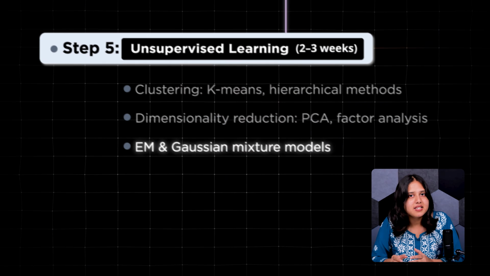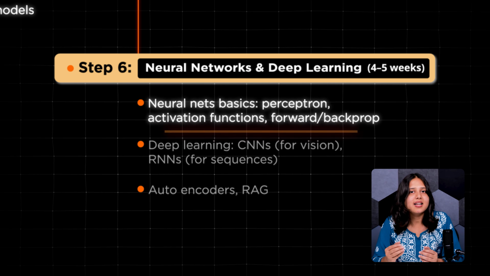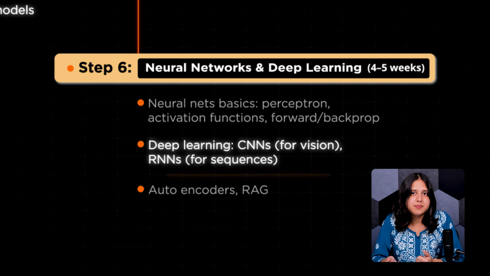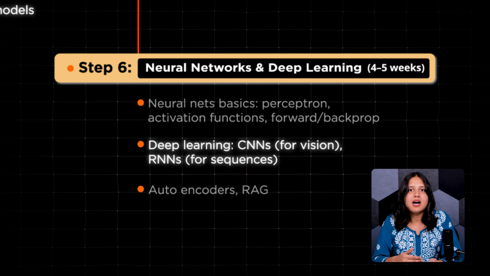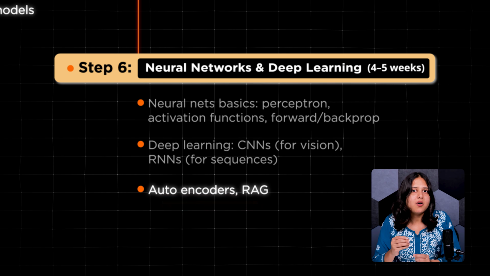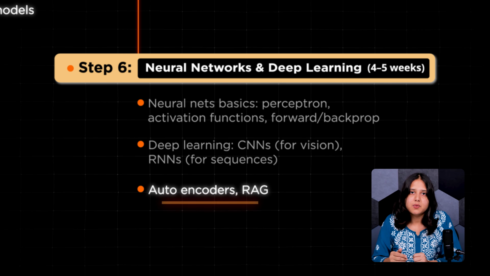Start by learning how basic neural networks work. Understand perceptrons, activation functions, and the backpropagation algorithm. Once you're confident, move into deep learning concepts like CNNs for image tasks and RNNs for sequence based data. You can also explore autoencoders for representation learning and more advanced models like retrieval augmented generation or RAG, which are used in large language models.